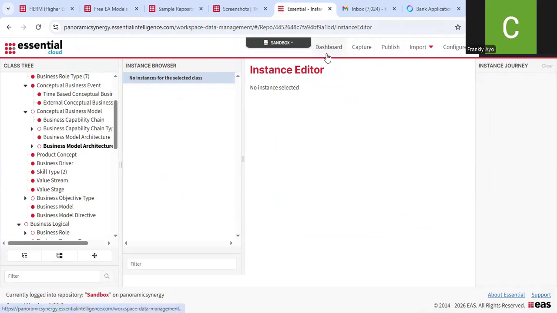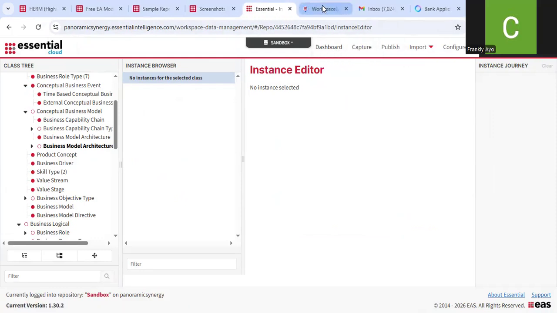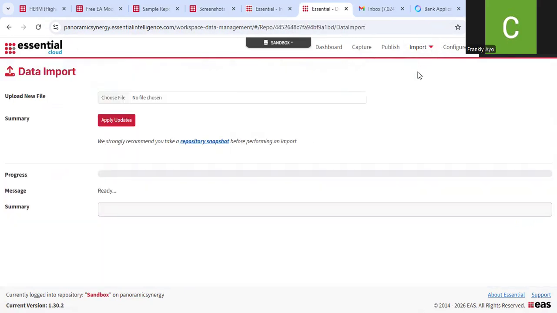Let me open my dashboard in a new browser. Okay. So I'll come over to import, data import. So I came to import from the menu item and I clicked on data imports.